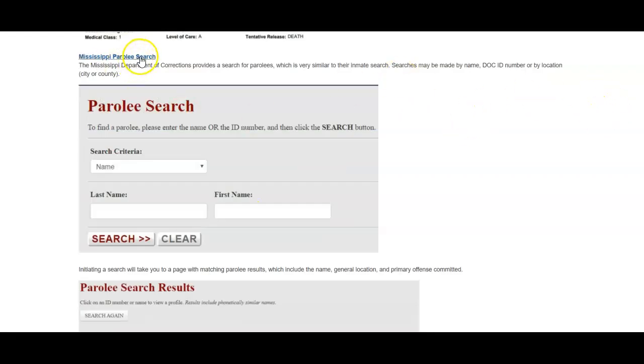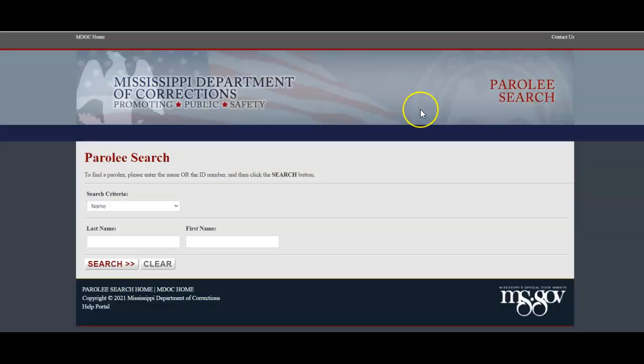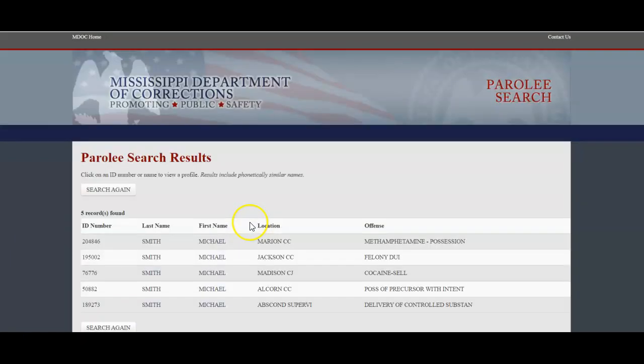So I'm going to go back to my Inmate Search Info here, and we're going to click on this parolee search. Very similar, same sort of idea, except that in addition to name and ID, you can also search by an area. So we'll go ahead and pop in our Michael Smith again and see what we get. All right, we pop the name in there, and let's hit search and see.